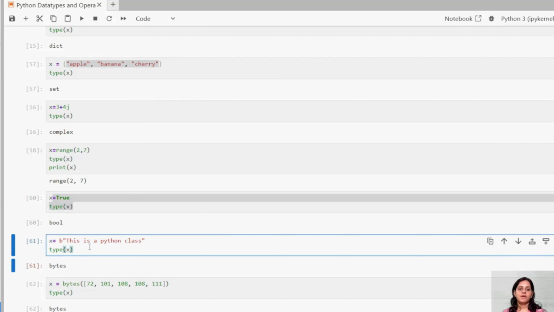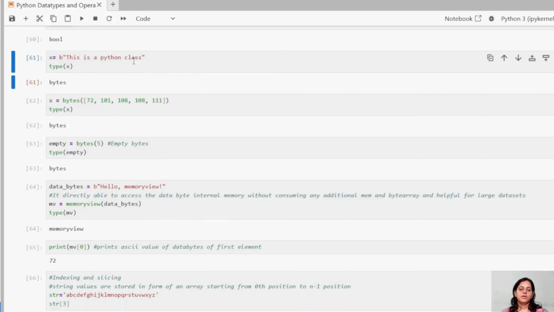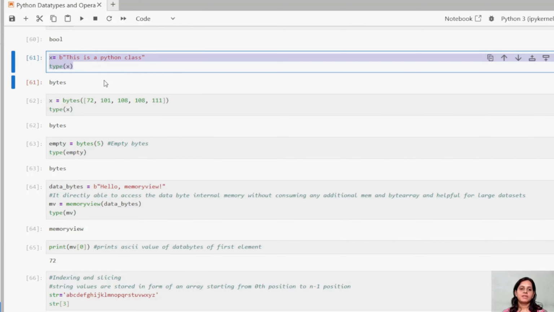Okay. Now, guys, let us try to understand this. x equal to b, and we're trying to write some sentence. So these kinds of types are called bytes. These are the bytes type. Okay, this is how bytes are defined or assigned.